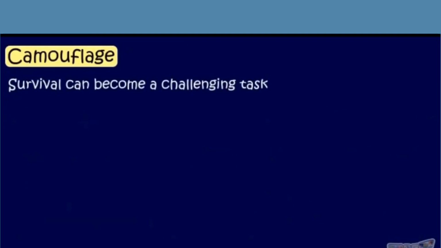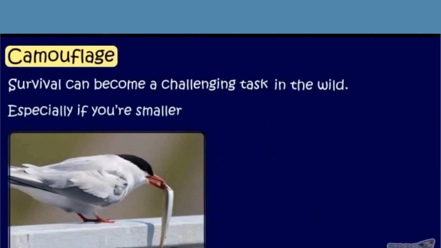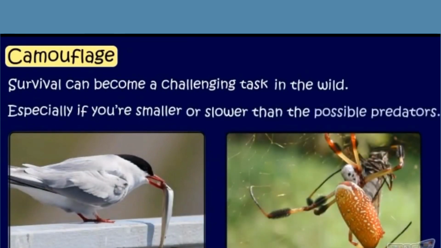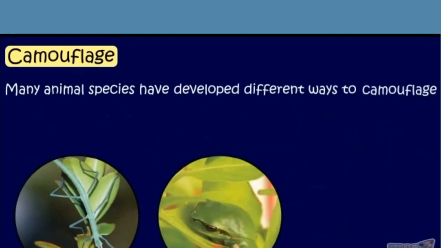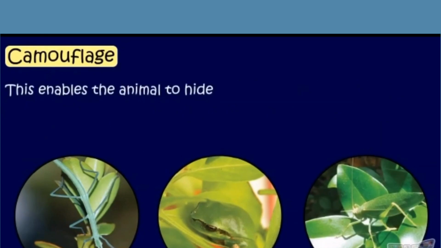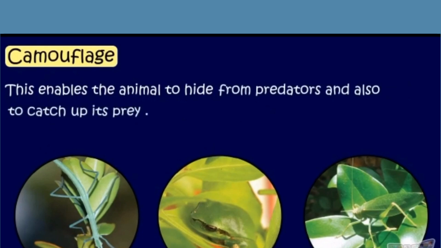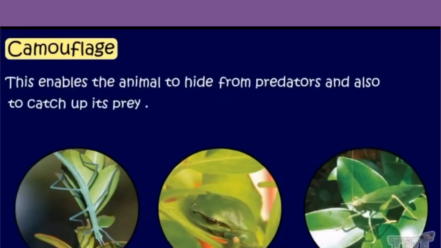Survival can become a challenging task in the wild, especially if you are smaller or slower than the possible predators. This is why many animal species have developed different ways to camouflage, that is, blending themselves with the environment. This enables the animal to hide from predators and also to catch its prey. Let us study some examples of camouflage.